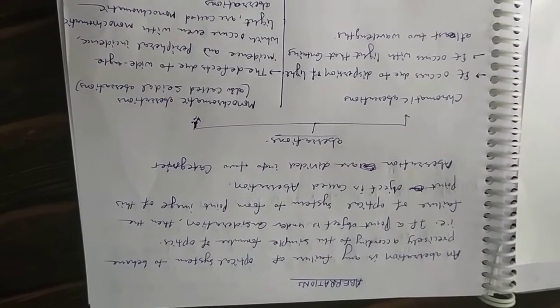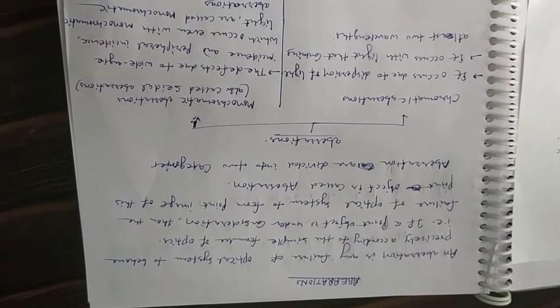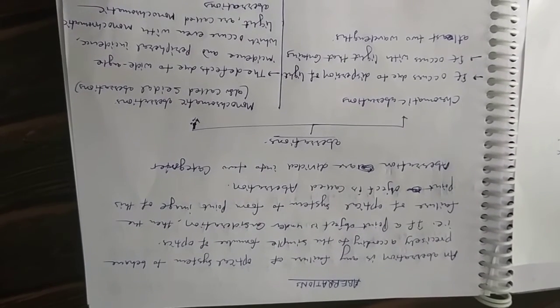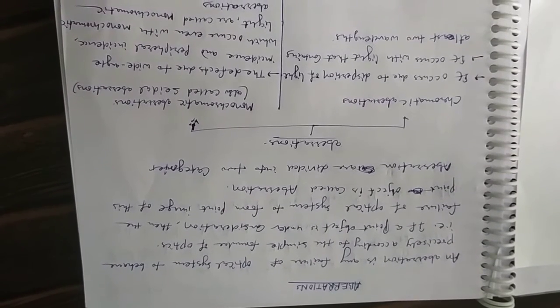Monochromatic aberrations occur due to the defects due to wide angle incidence and peripheral incidence, which occur even with monochromatic light.